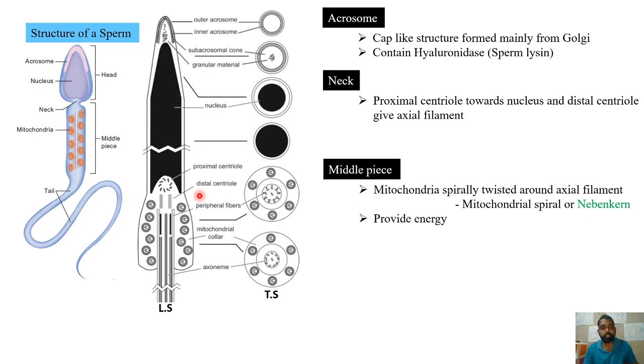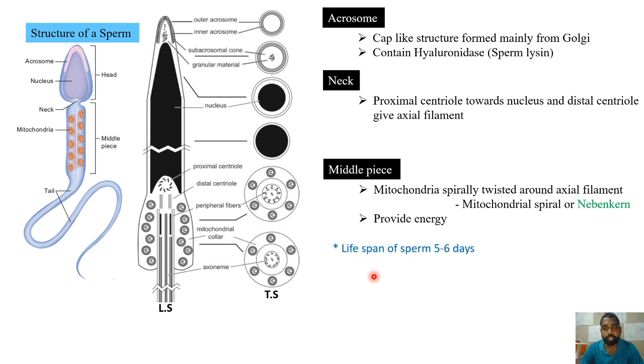Now coming to the middle piece, this is where the mitochondria are present, and the energy required for sperm motility is generated inside this one. The mitochondria are present as one twisted spiral structure around this central axial filament. So you can see the spiral structure here. This is called the mitochondrial spiral or Nebenkern. And this, as we have seen, will provide the energy.